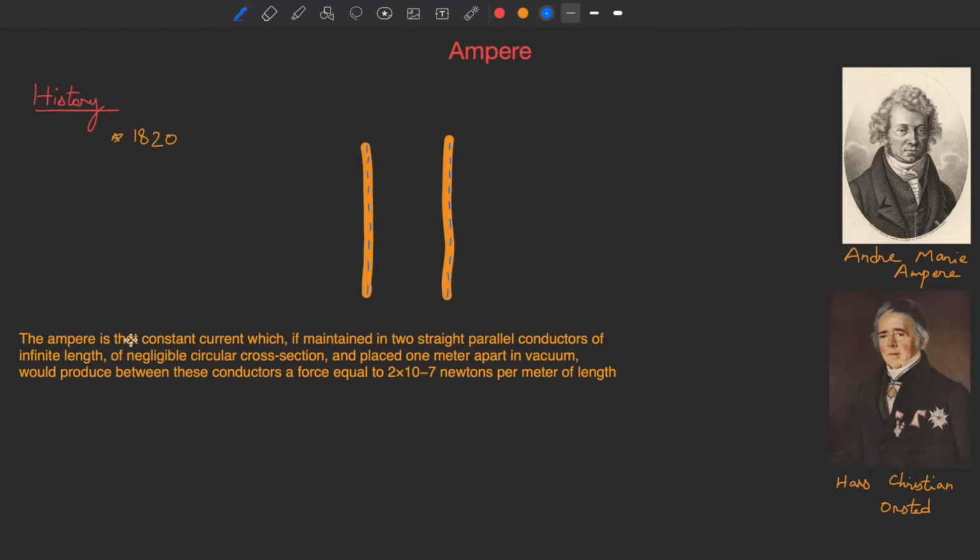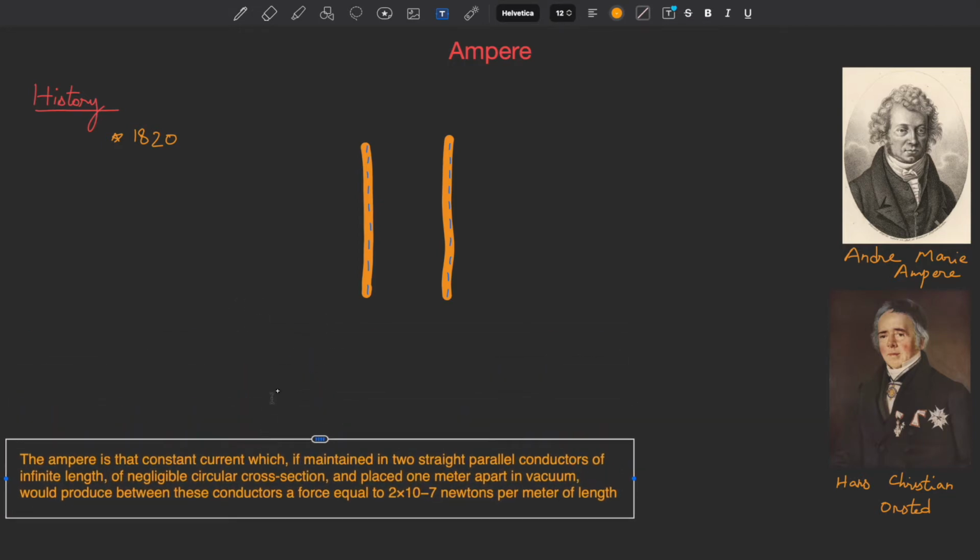The ampere is that constant current which, if maintained in two straight parallel conductors of infinite length, of negligible circular cross section, and placed 1 meter apart in vacuum, would produce between these conductors a force equal to 2 multiplied by 10 to the power minus 7 newtons per meter of length. Let me put it aside to explain it in more detail.